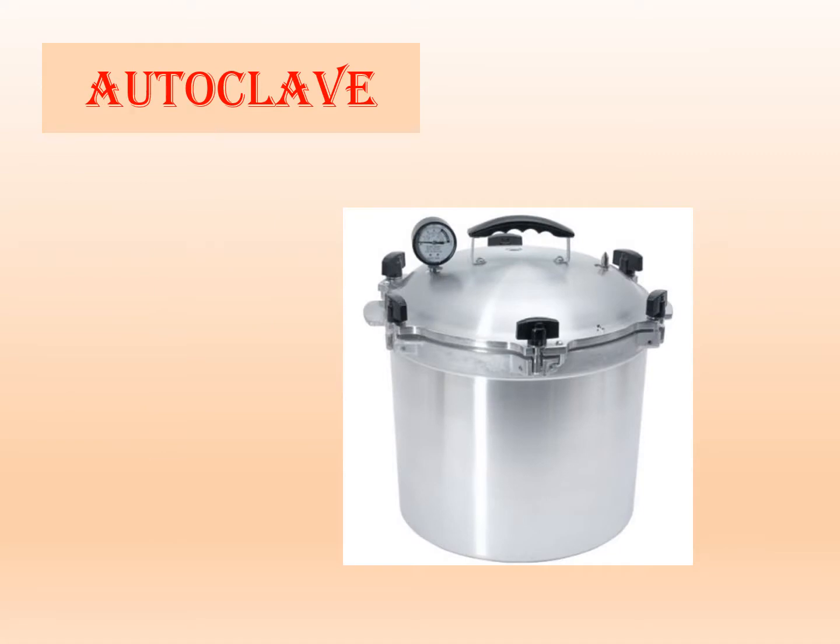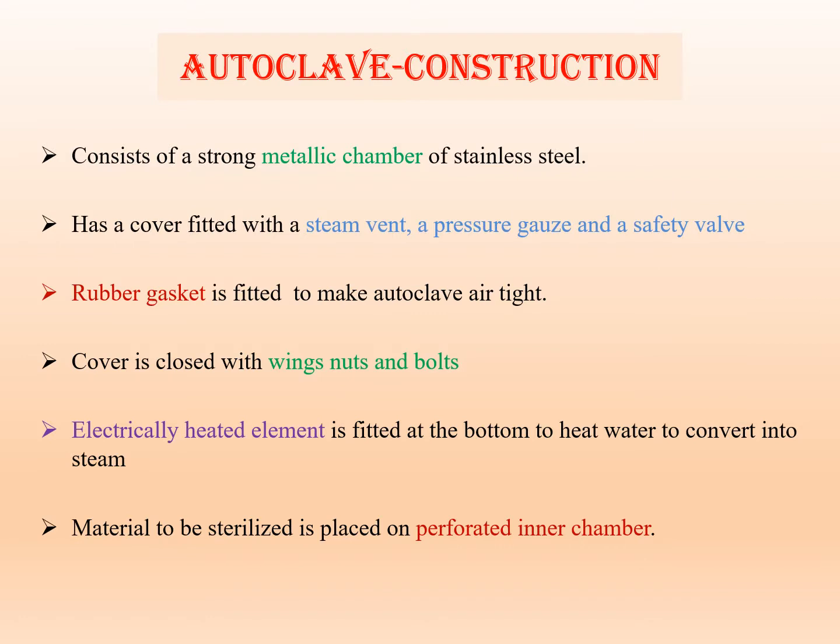Then this is the autoclave, which is used for the moist heat sterilization method. It consists of a strong metallic chamber of stainless steel. It has a cover which is fitted with a steam vent, pressure gauge and a safety valve. A rubber gasket is fitted to make the autoclave airtight. Then the cover is closed with wing nuts and bolts. An electrically heated element is fitted at the bottom to heat water and convert it into steam. Material to be sterilized is placed on the perforated inner chamber.